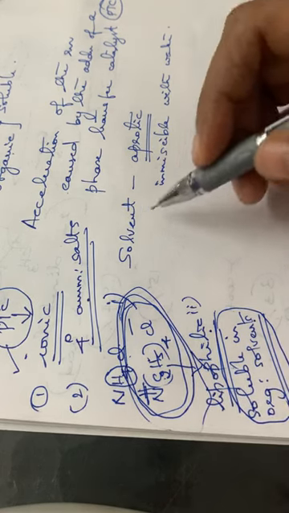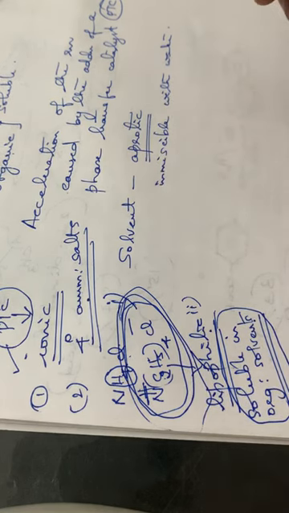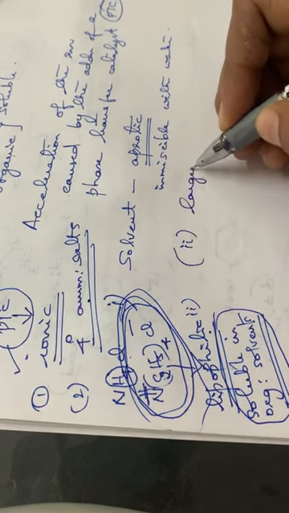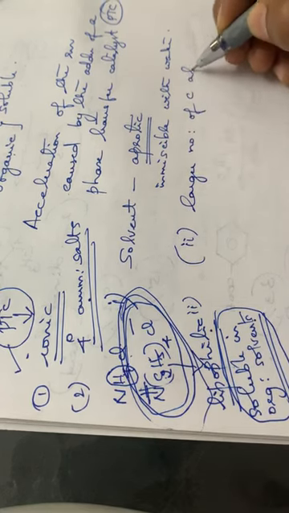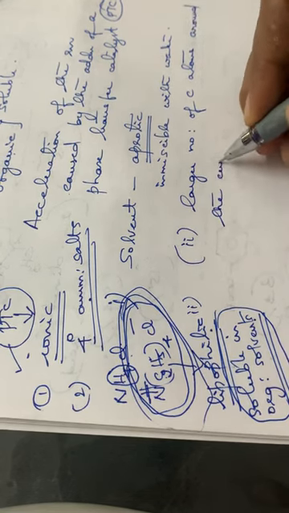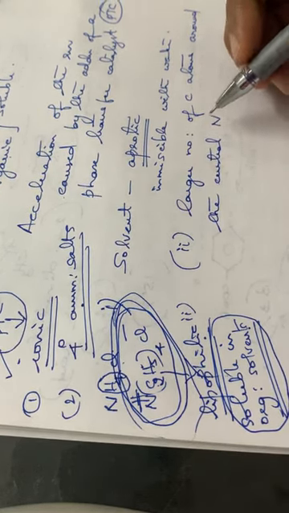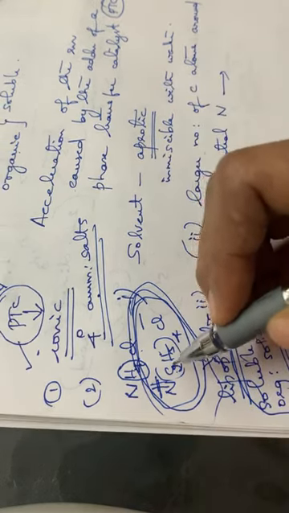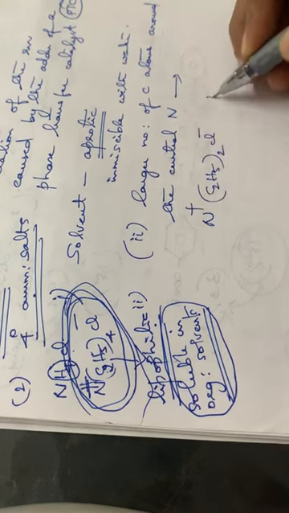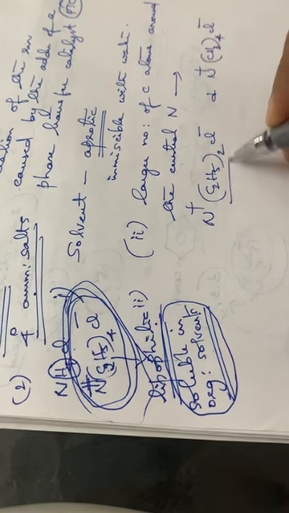So the factors favoring PTC are: the first one, the solvent should be aprotic, and the second one, a larger number of carbon atoms around the central nitrogen atom. Suppose we compare (C2H5)4N+ Cl- and (CH3)4N+ Cl-.